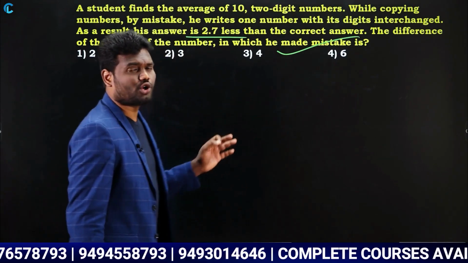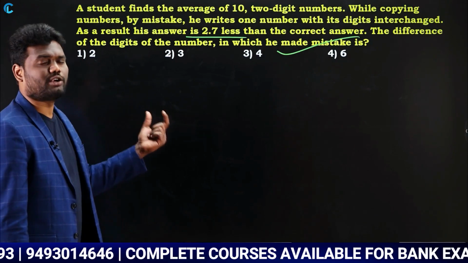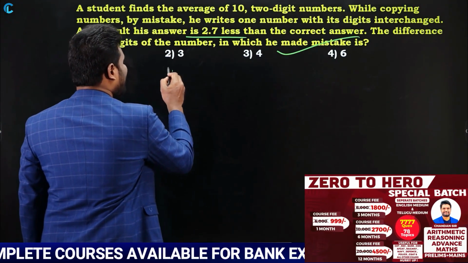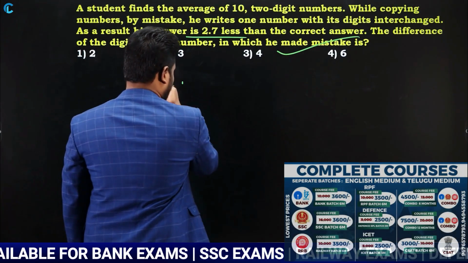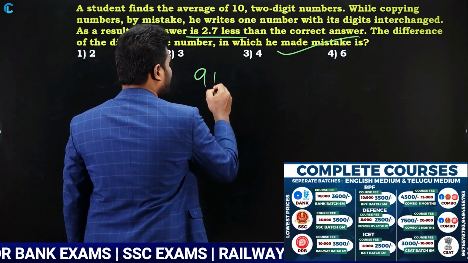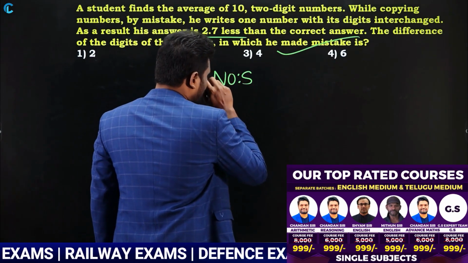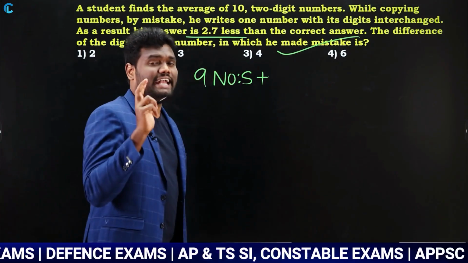Okay. Now first I will show you the procedure to solve this question. Later on I will show you a simple trick to solve the same question. Now according to this question, out of 10 numbers, 9 numbers are written correctly. Yes or no? Out of 10 numbers, 9 numbers are written correctly. Now it is said that after the 9 numbers, one number has been interchanged.